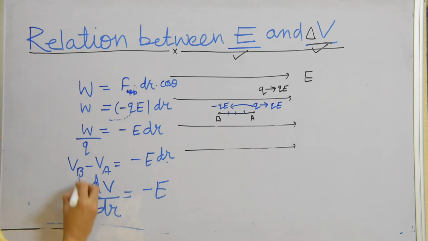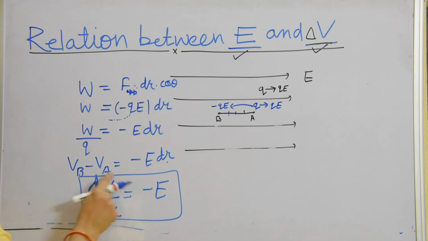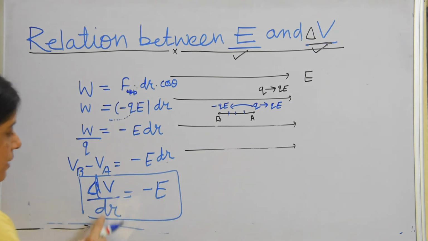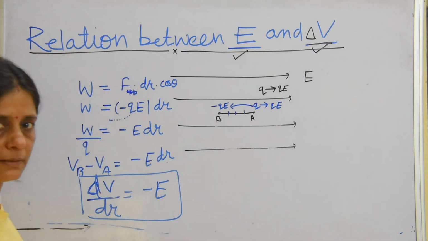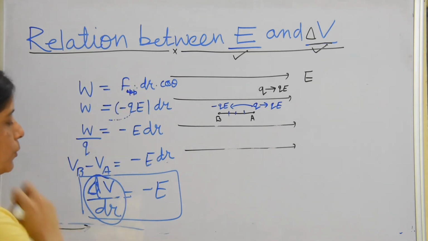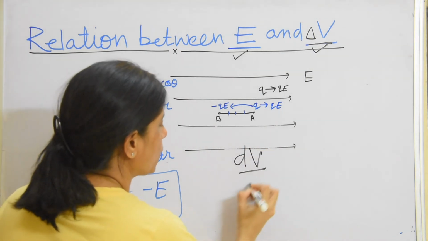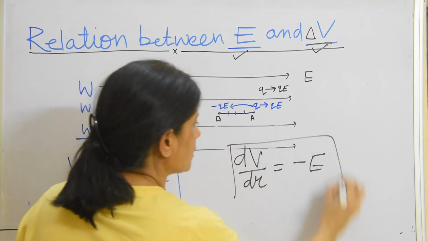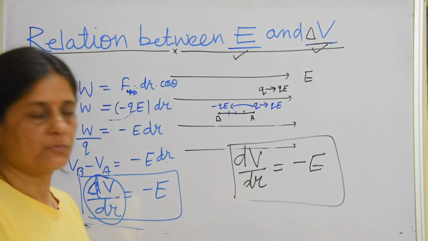This is a very, very important relation. dV means potential difference, VB minus VA, divided by dr, a small distance, and minus E is the electric field. dV upon dr is also called potential gradient. Gradient means getting down. This dV upon dr is called potential gradient, and dV upon dr is equal to minus E. Means potential will always decrease in the direction of electric field.